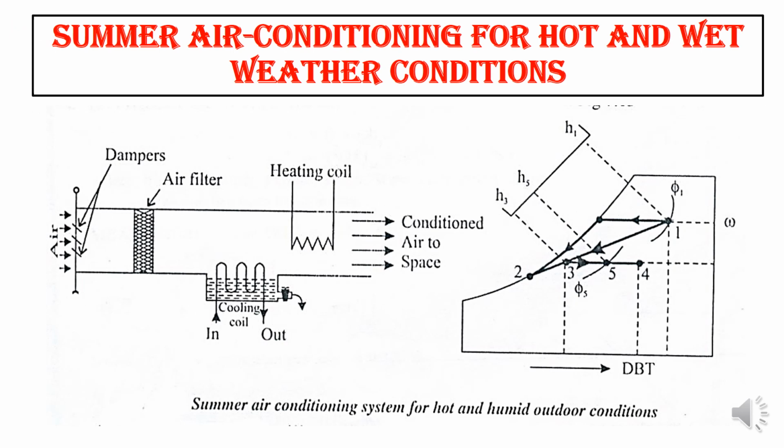Okay, now we came to the final step. Very important. Most of the time they will ask this, either any one of the systems, that is summer air conditioning and winter air conditioning. In the summer we have two types of air conditioning. One is a hot and wet weather condition. Another one is a hot and dry weather condition. So first we will talk about the hot and wet weather condition.